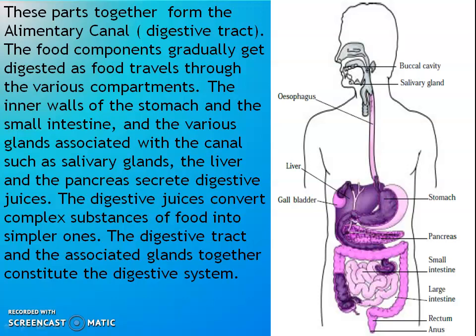The food components gradually get digested as food travels through the various compartments. The inner walls of the stomach and the small intestine, and the various glands associated with the canal such as salivary glands, the liver and the pancreas secrete digestive juices. The digestive juices convert complex substances of food into simpler ones. The digestive tract and the associated glands together constitute the digestive system.